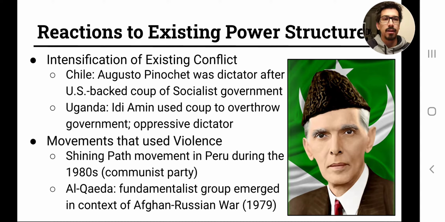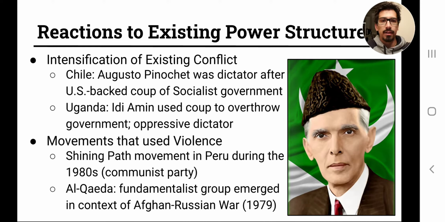The key here is that what we were opposing was the socialist government, because remember, after World War II is over, it becomes all about the Cold War and the ideological conflict between the West and the communist world. So that's important to remember.